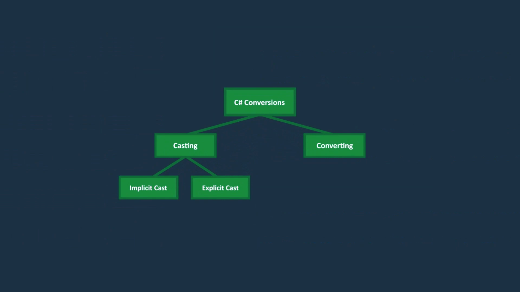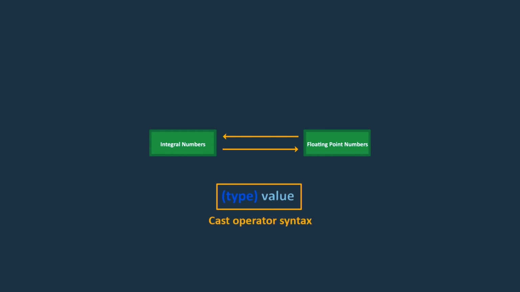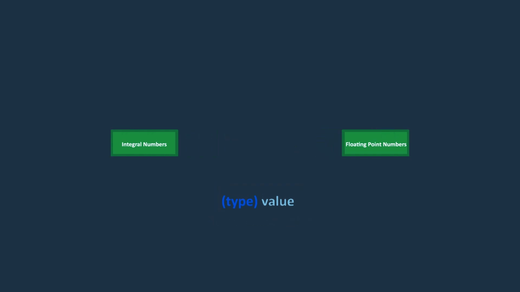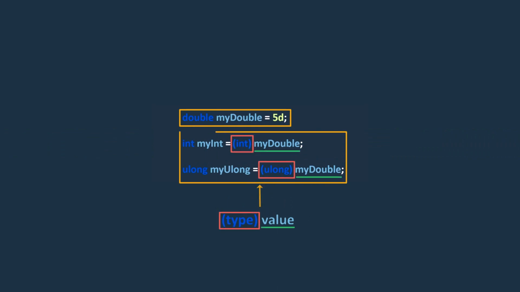Alright, it's time to talk about explicit casting. The first thing you should know is that all numeric data types in C# can be explicitly cast to each other by using an explicit conversion operator. This type of casting can be useful when we need to convert values between incompatible numeric types, for example from a double type to an int type. As you can see here, we explicitly cast a double type to an int and ulong types.